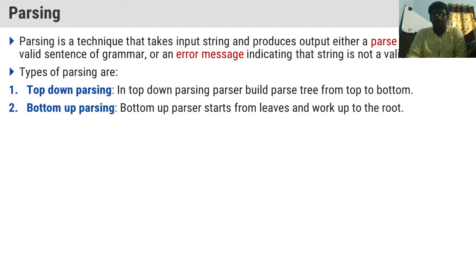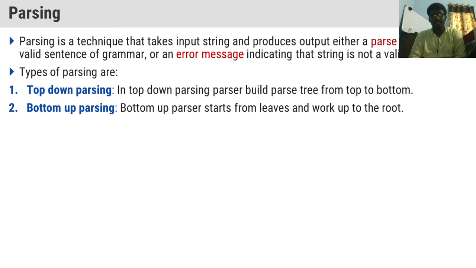The main objective of the parsing technique is to produce the output as a parse tree. So with the help of the parse tree, it verifies whether the string belongs to the given grammar or not. There are two types of parsing. First one is top down parsing, other one is bottom up parsing. In top down parsing, the parse tree will be constructed from top to bottom.